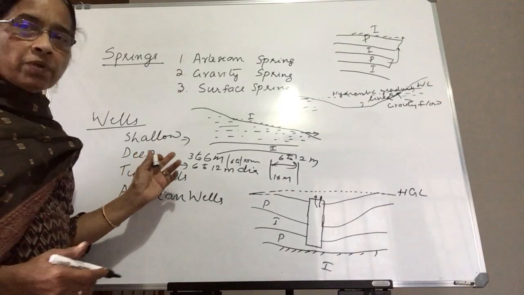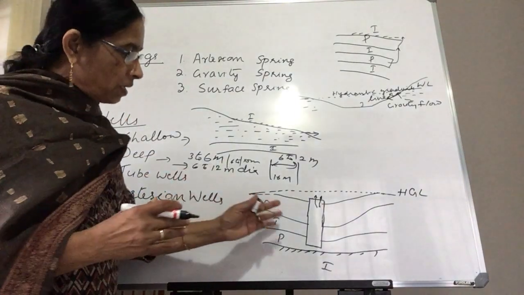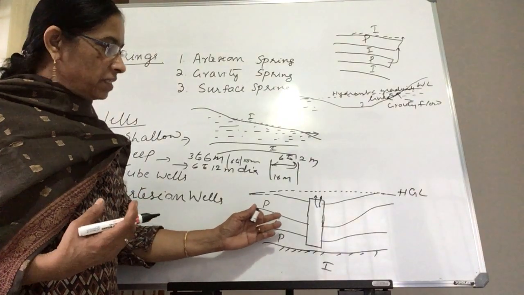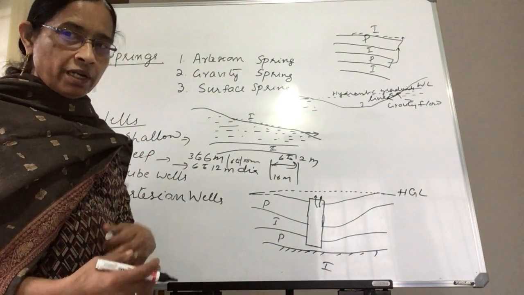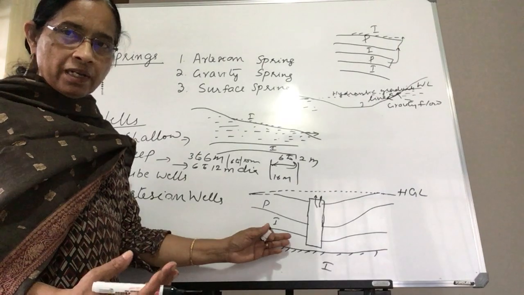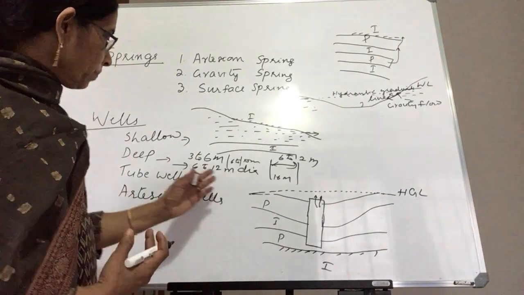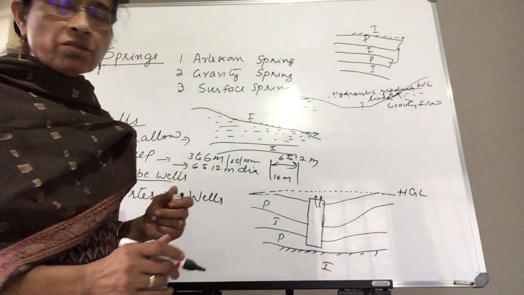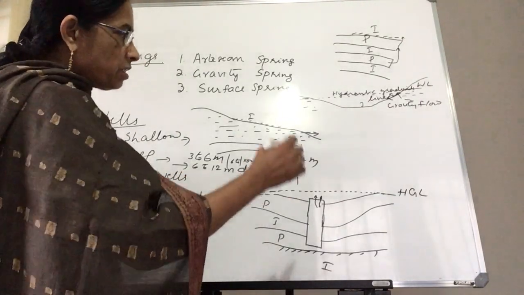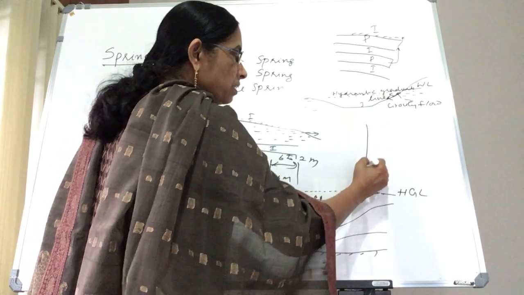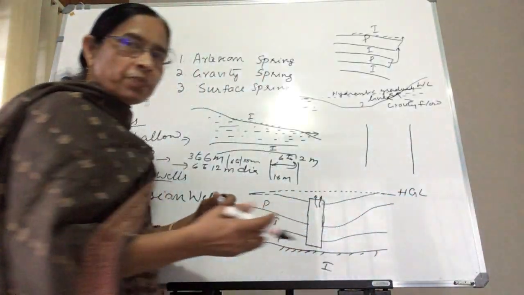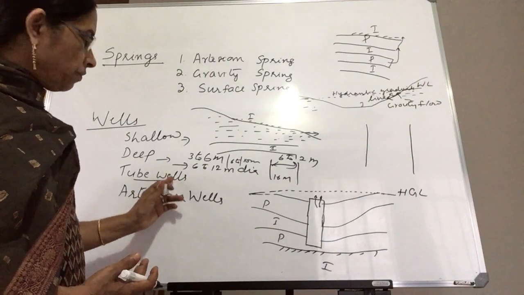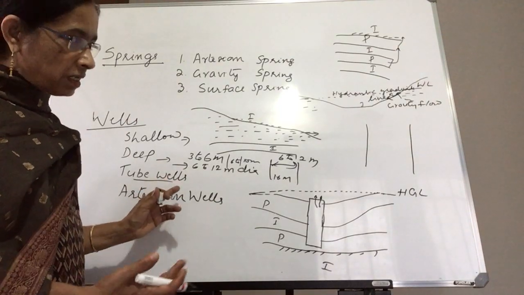In the case of deep wells, usually we cut at least one impervious layer, and we go deep till we reach a pervious layer where there is sufficient water. That is the deep wells. And again the tube wells. So the tube wells are constructed for taking water from the ground, that is the groundwater. We are taking water from the groundwater layer.